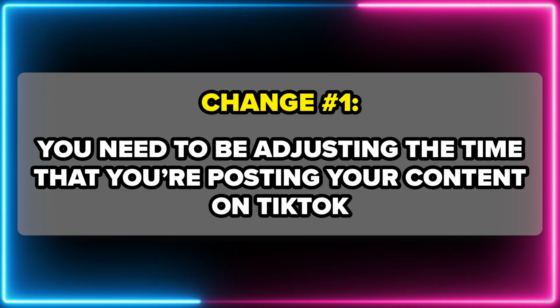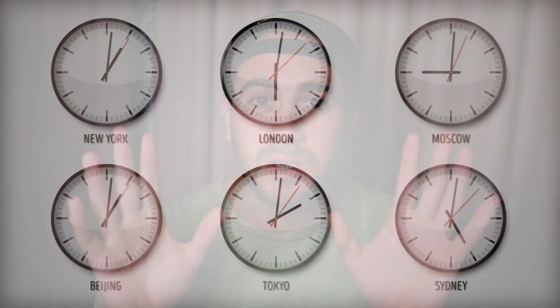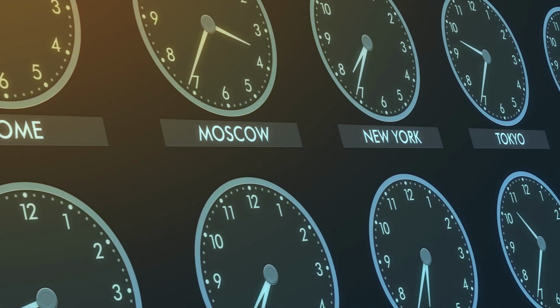So the first change that you need to be adjusting to is the time that you should be posting on TikTok. And there are now 3 new times. Before I dive into them, I need to outline a few rules when it comes to posting times on TikTok. First and foremost, these are going to be for the time zone in which you are currently located. I'm not sure if you've traveled recently, but if you have, I'm sure you've experienced this. Now you get shown content by creators in that location or about things in that location. The reason for this is because TikTok is geo-focused, and that's why you need to be posting at the times I'm going to share with you for the specific time zone you are currently located in.